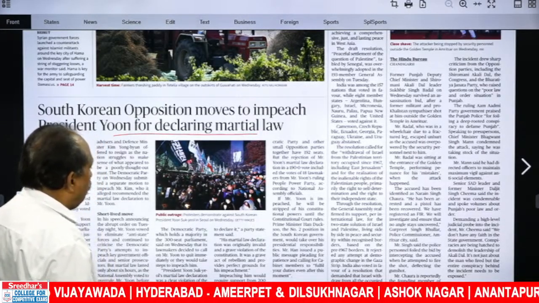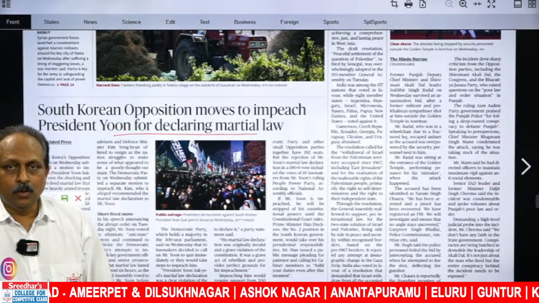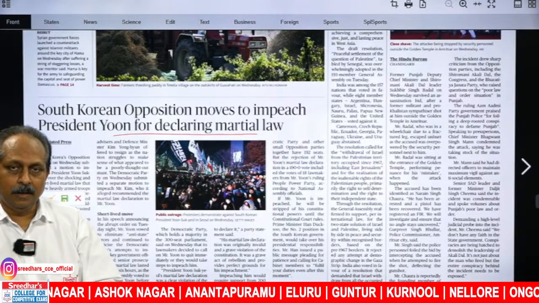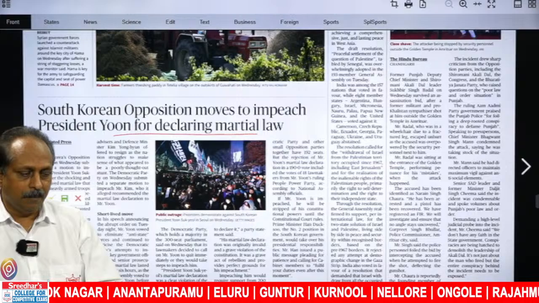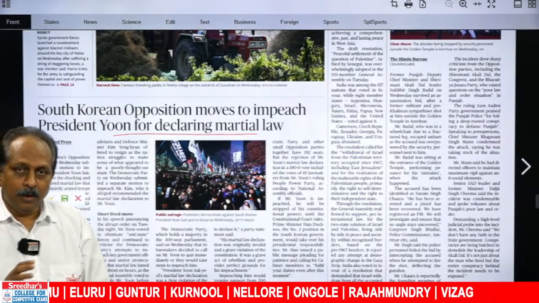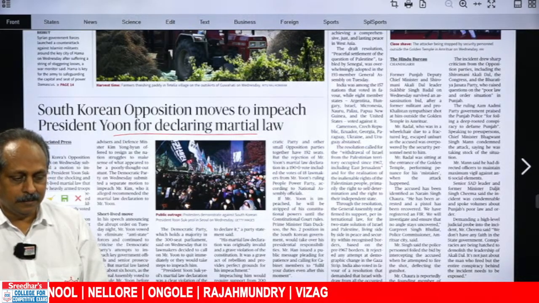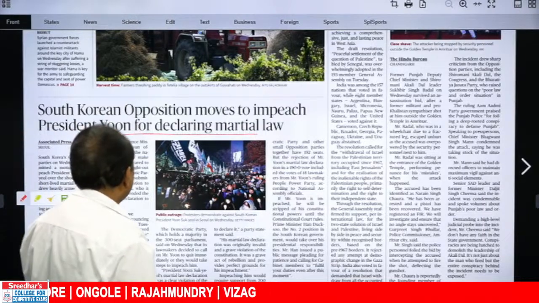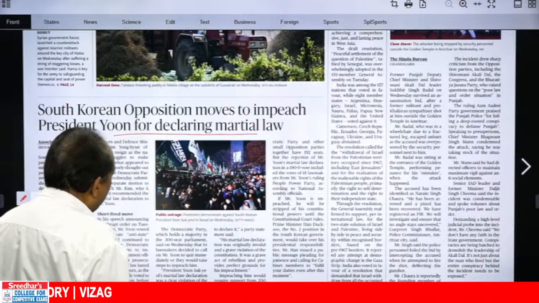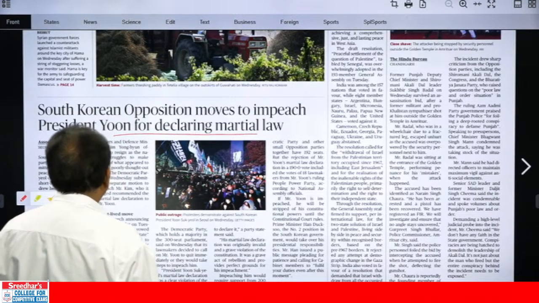Here, impeach, officially the president or the prime minister is removed. Then we use the word impeach, impeachment of the president. There's a procedure. Through the procedure, imagine the president has to lose his position. It is known as to remove. Nandini, very good, simple. To remove someone from the position through a particular process, especially the prime minister, the president, we use the word impeach. And martial law, using the soldiers or the army. Protesters demonstrate against South Korean President Yoon in Seoul on Wednesday.